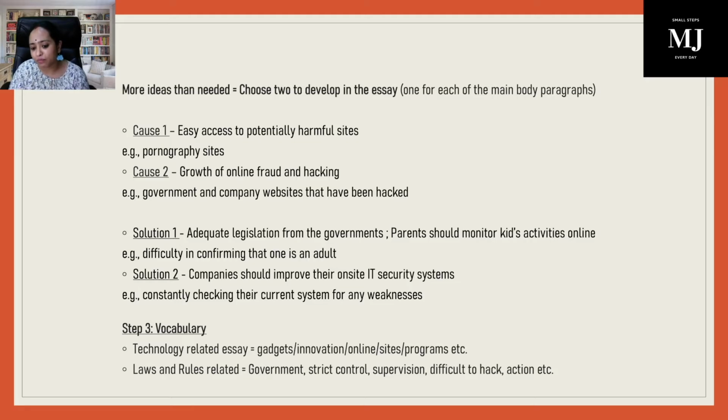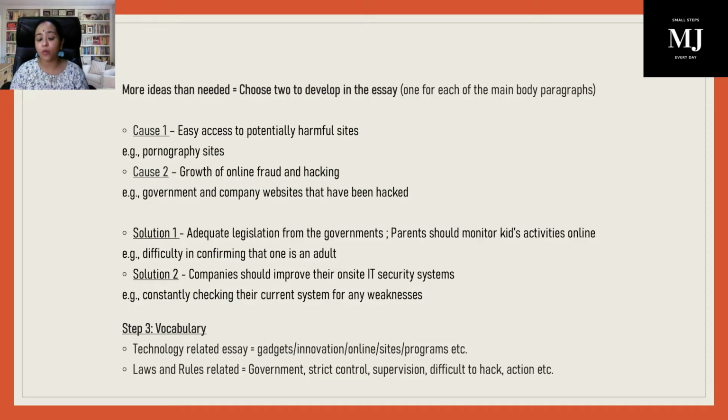What if that mode gets difficult? What if you find it difficult to confirm that you are an adult, right? So a lot of parameters should come in to make it difficult. Then it might be tackled. Solution 2. Companies should improve their on-site IT security systems in order to handle online fraud and hacking. They need to constantly check for any kind of weakness that their current IT system is going through. If we keep these things in mind, we can definitely solve it.